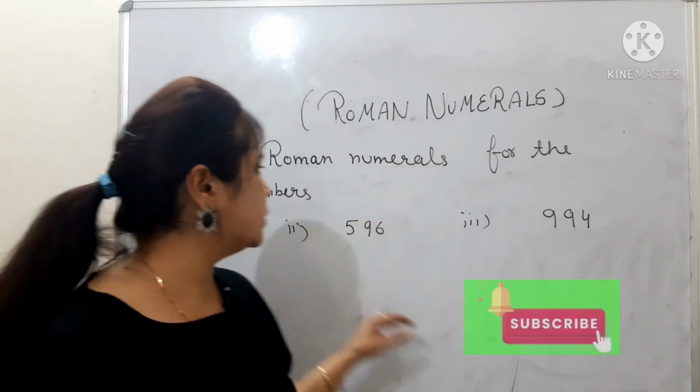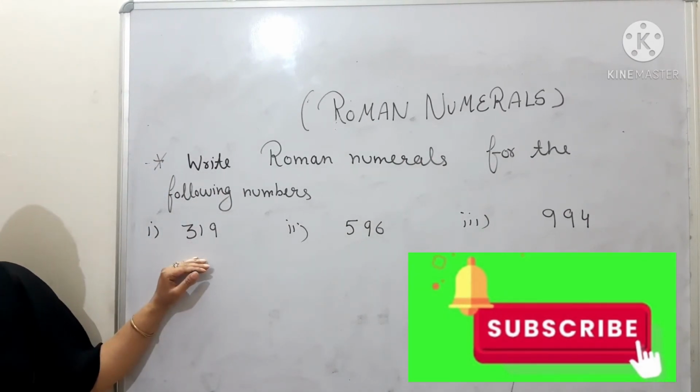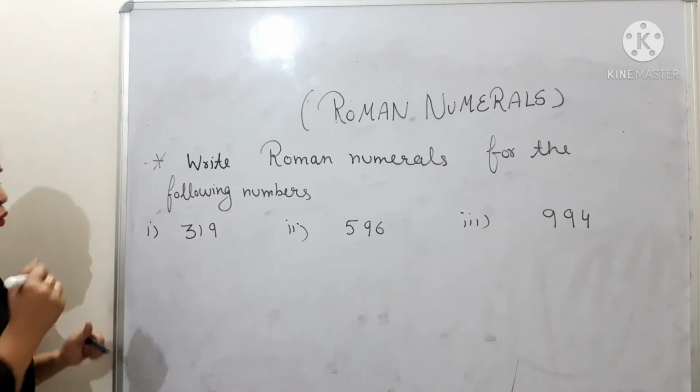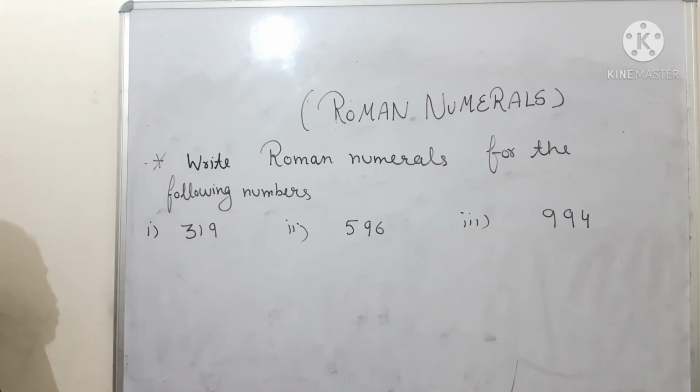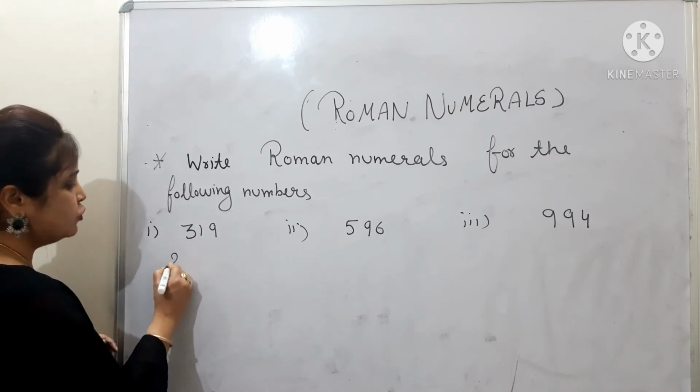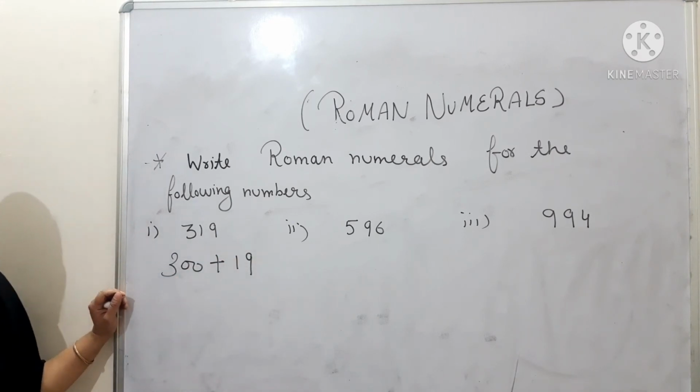Next question, you have to write down the Roman numerals for some Hindu Arabic numerals. The first one is 319. So now how will this 319 be written in Roman numerals? You can divide it like this, 300 plus 19. First of all, you have to see how I can write 300. So 300, if you see, C stands for 100, or we can repeat C also 3 times.